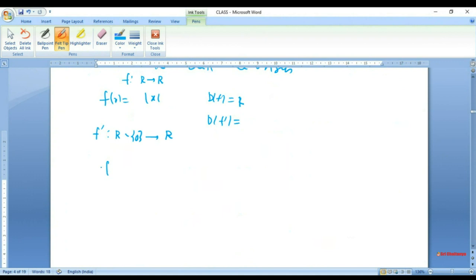And we can also define f prime of x in closed form.